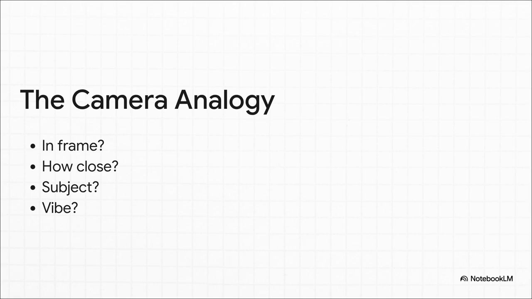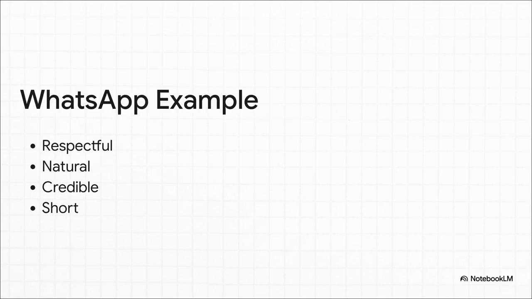What should be in the frame? How close should the subject be? The lighting, the vibe. A vague prompt forces an AI to make creative choices that, honestly, you should have made explicitly. Let's see how this plays out in a real-world scenario.